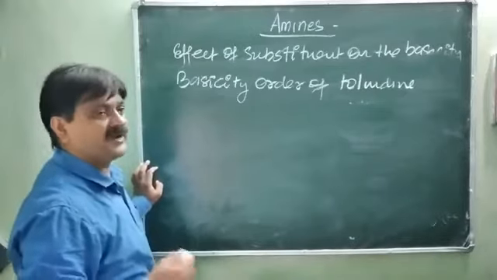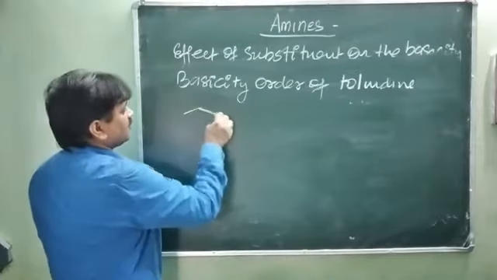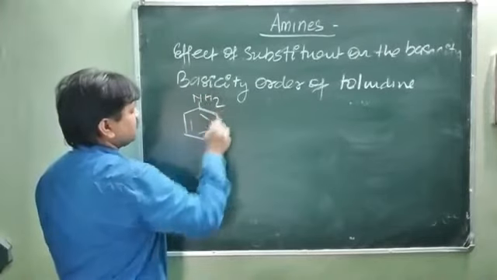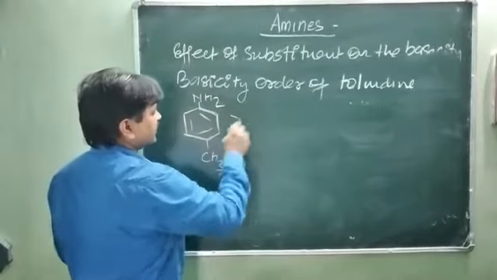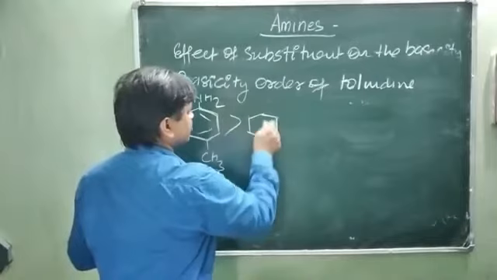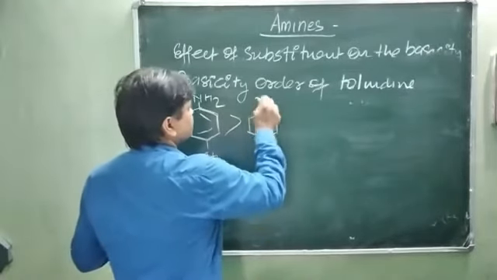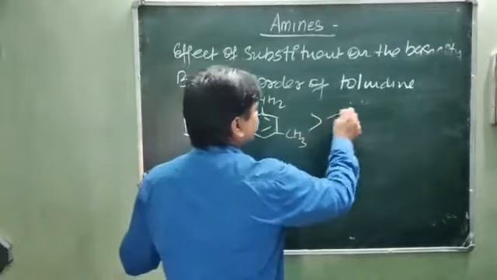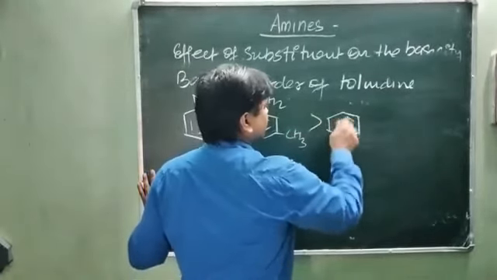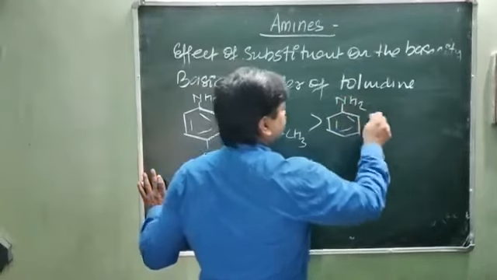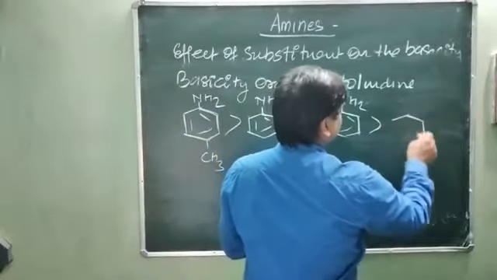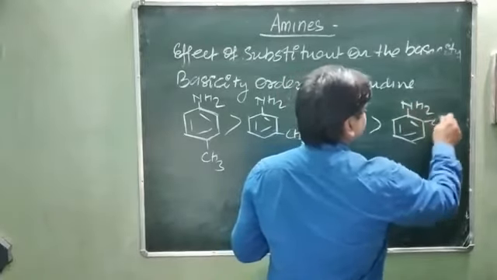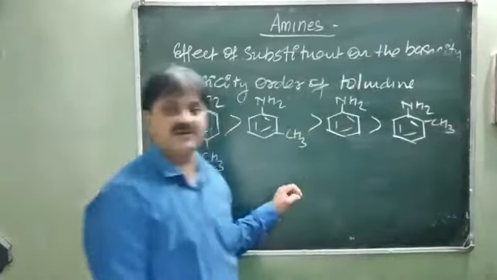Basicity order of toluidine: para toluidine, NH2 with CH3 at the para position, is more basic than meta toluidine, NH2 with CH3 at the meta position, which is greater than aniline, NH2, which is greater than ortho toluidine, NH2 with CH3 at the ortho position. This is the basicity order of toluidine.